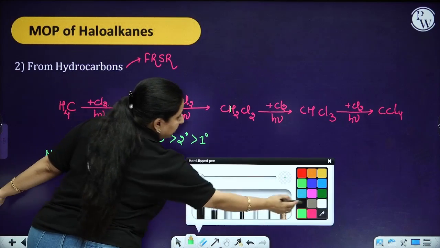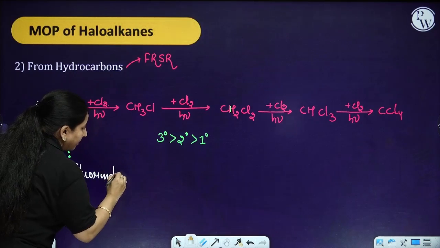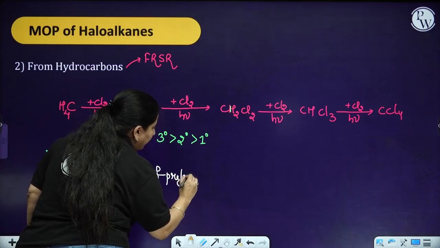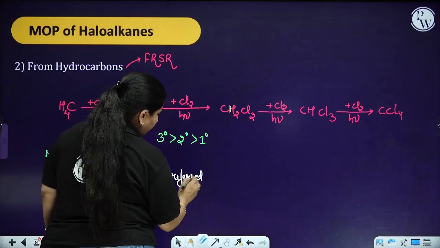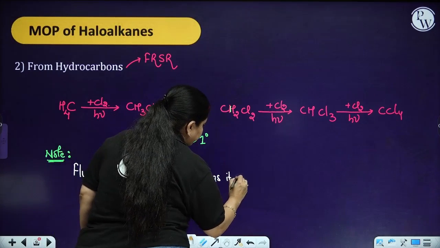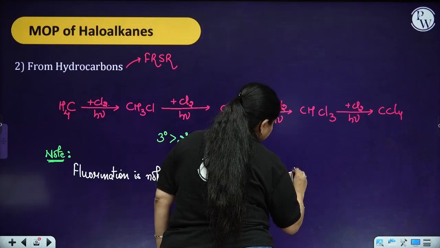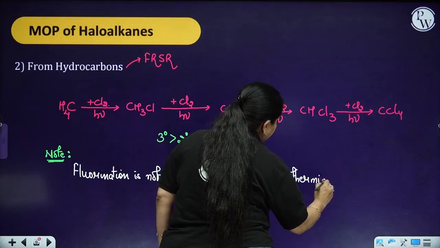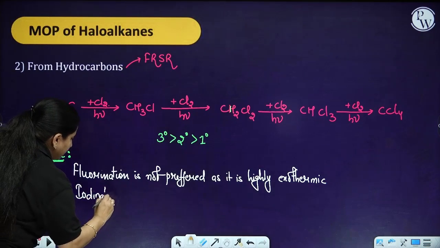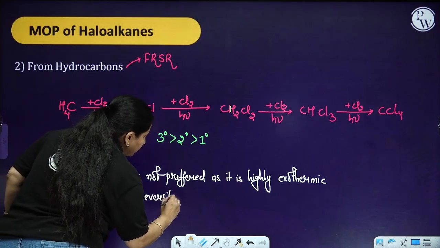The first key point is that fluorination is not a preferred choice because it is highly exothermic in nature, and iodination is also not preferred because it is reversible in nature.